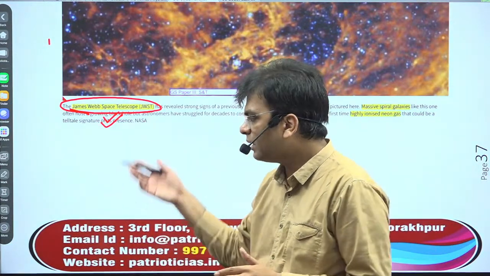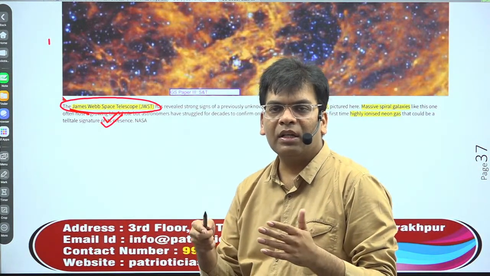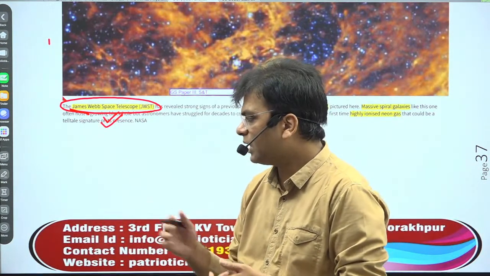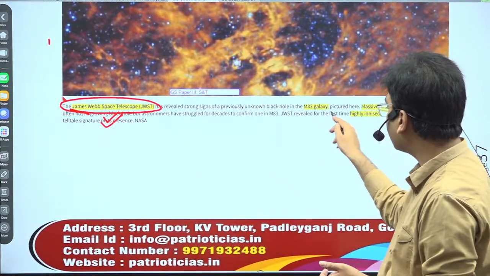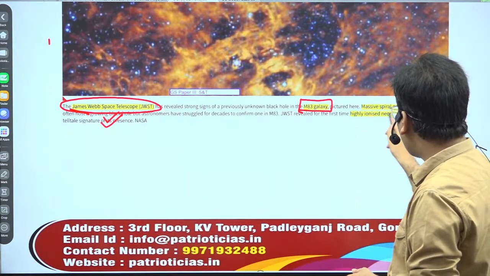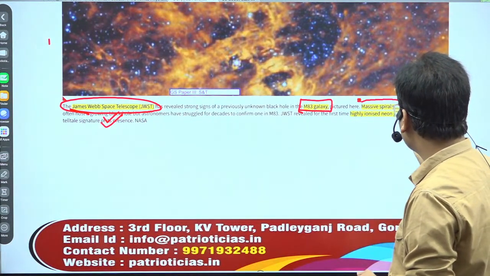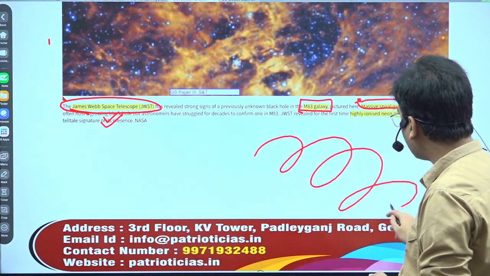Before this James Webb Space Telescope, we were thinking that the black hole concept was just a theory, not real, but now we are getting a black hole in one of the galaxies, galaxy 189, a massive spiral galaxy. You will see that this galaxy looks like this.